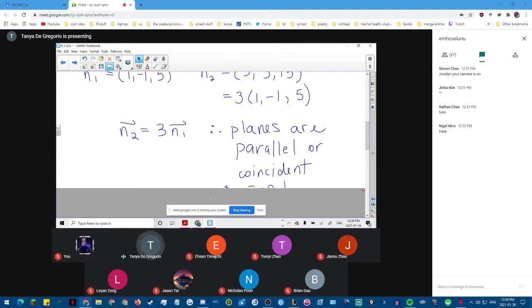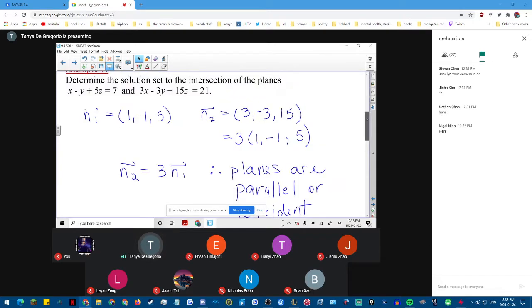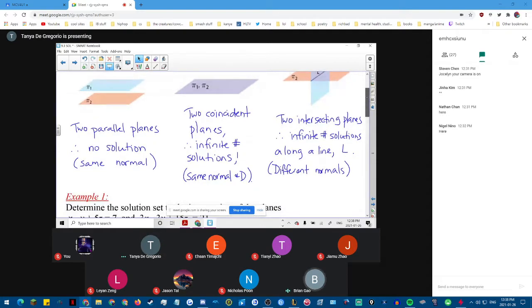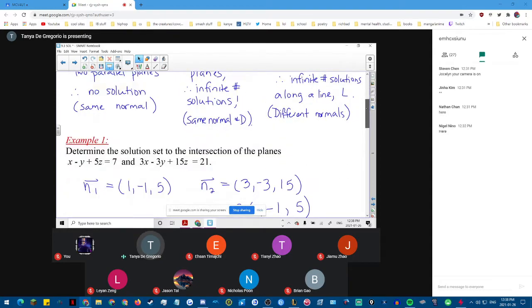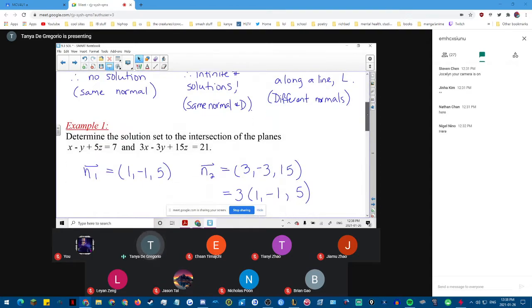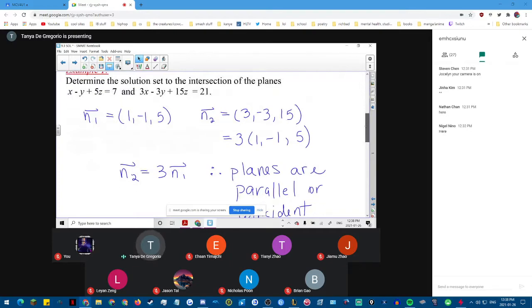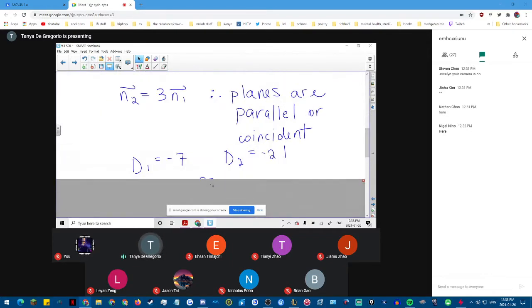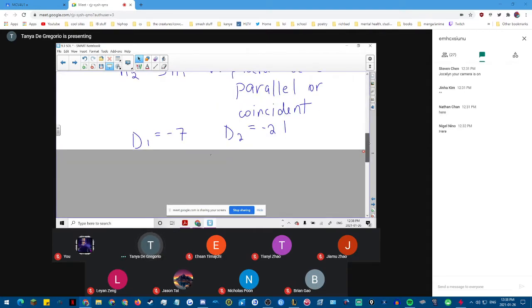So how am I going to figure out whether they're parallel or coincident? What do you think? There's a little hint here. Check the d value, right? Because if the d value is the same, it's the exact same equation. But if the d value is not the same when that second equation is reduced, then they are not coincident. So let's check. I've got d1 that's equal to 7, and d2 that's equal to negative 21. But we know that's 3 times the other equation.